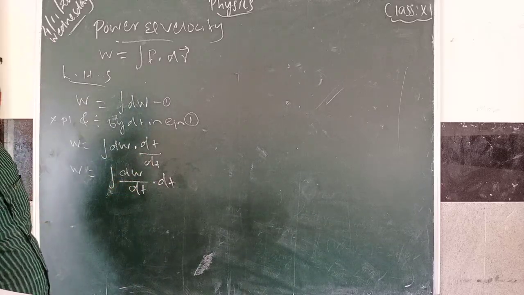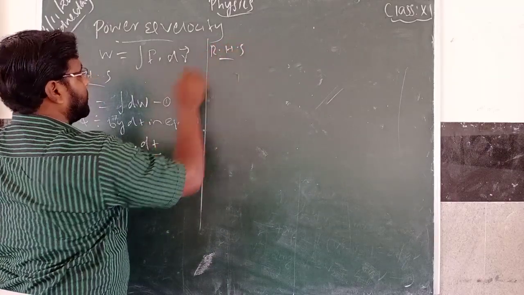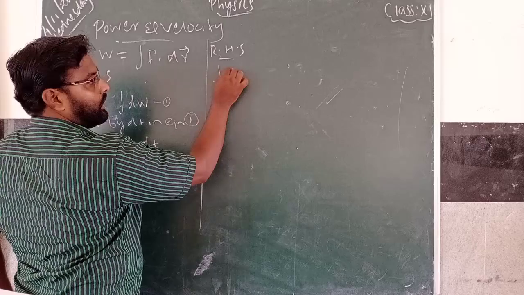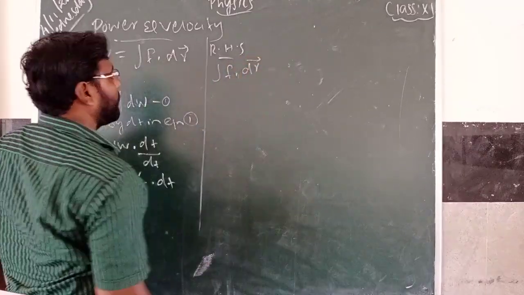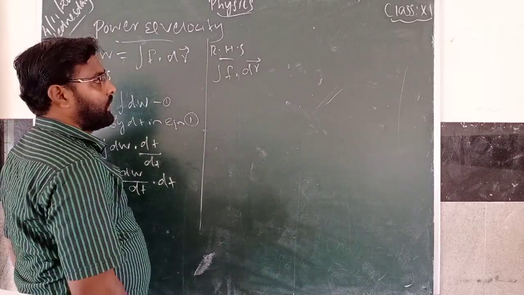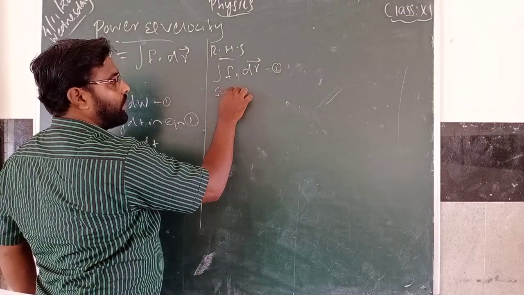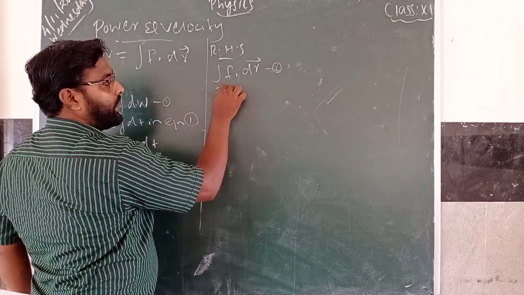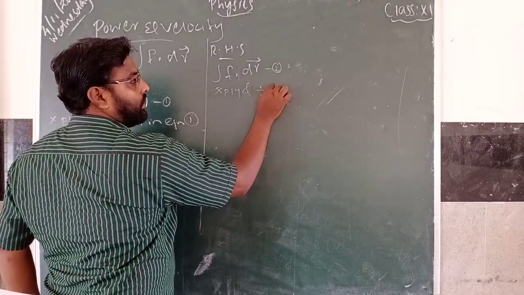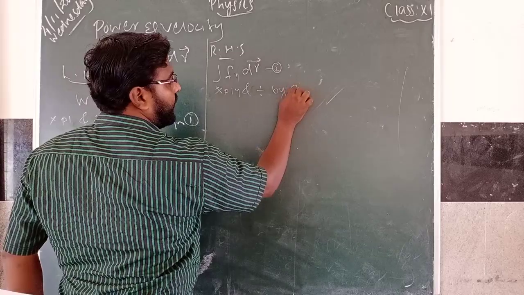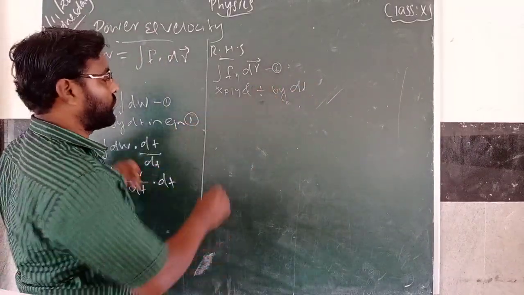So we got LHS. Now RHS is F dot dr. So here also you take equation 2, substitute, and multiply and divide by dt in equation 2. So what will we get?